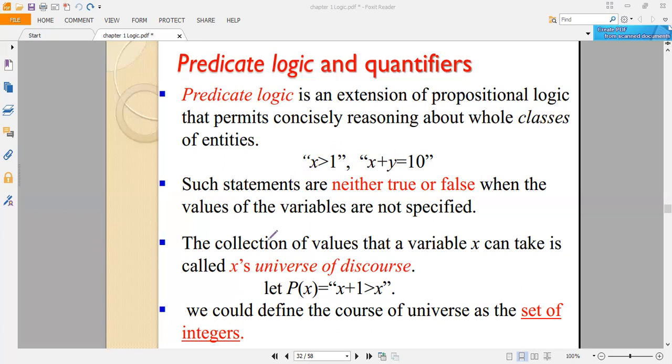So the collection of all values of x and y that the variables are taken from is called the universe of discourse.